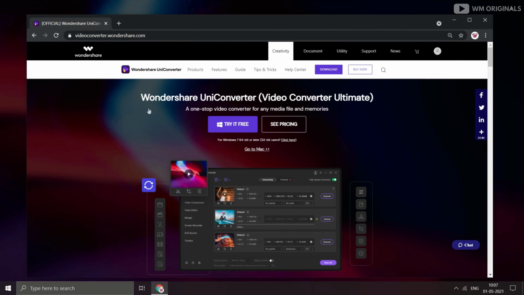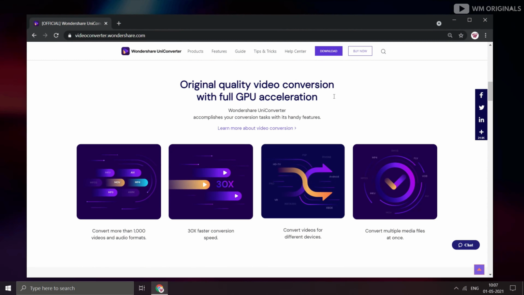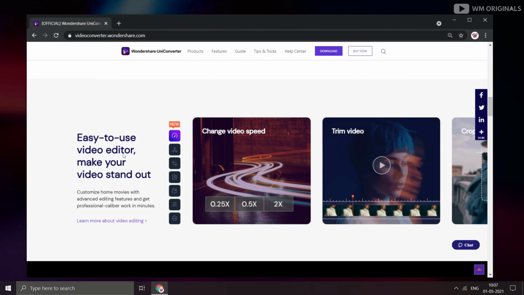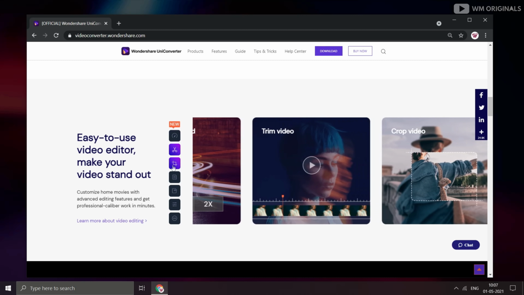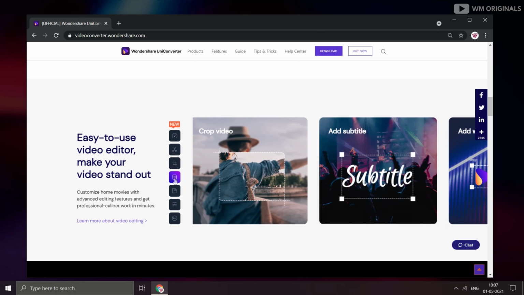Here we are on the official website of Wondershare UniConverter. It is your ultimate video converter, which is more than a media converter. With this we can convert more than 1000 video and audio formats at 30x faster conversion speed. As I said, it is more than a video converter. It also has capabilities of being your go-to video editor with features like add effects, subtitles, and change video speed.